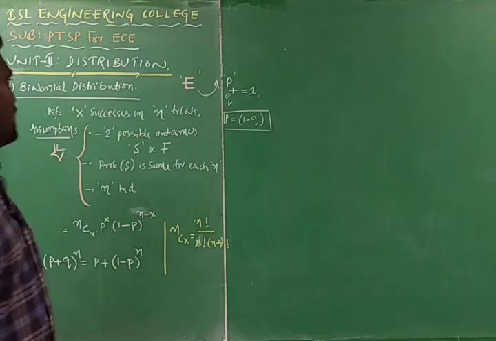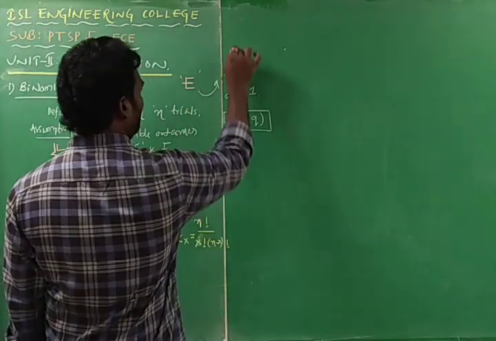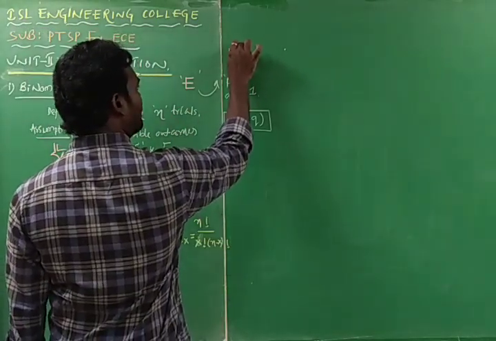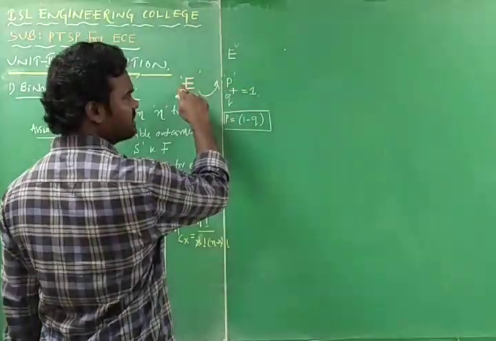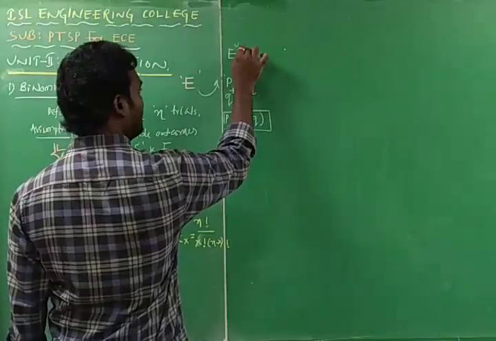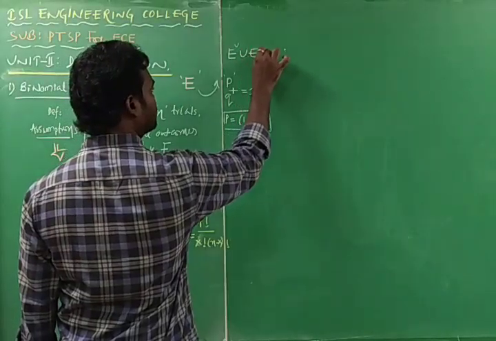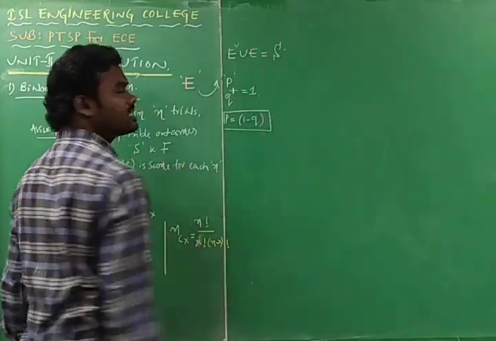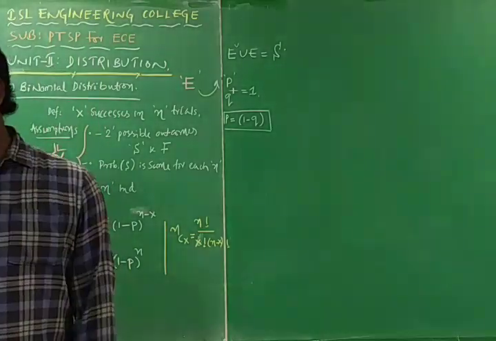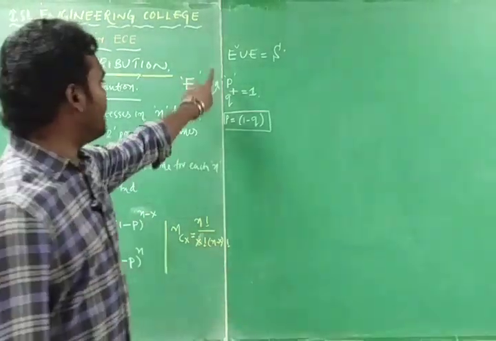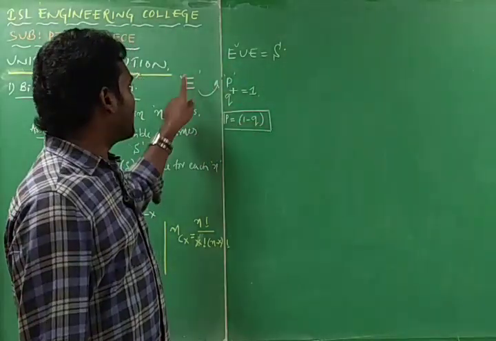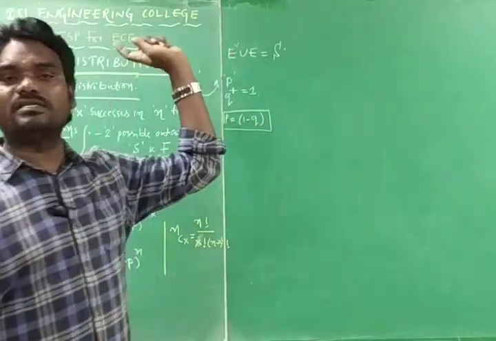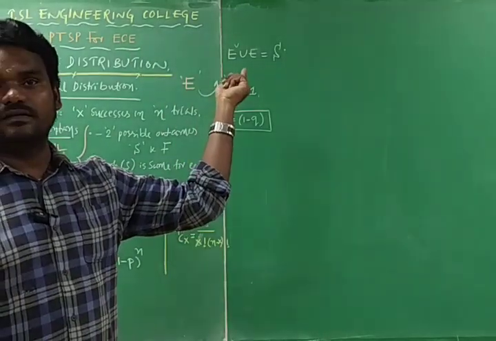Coming to this, here this is an event, and the complement of that event is nothing but 1 minus this event, so that E complement union E is equal to the total number of possible cases, that is the sample space S. E is an event, and from that we are calculating the E complement, which is 1 minus E.